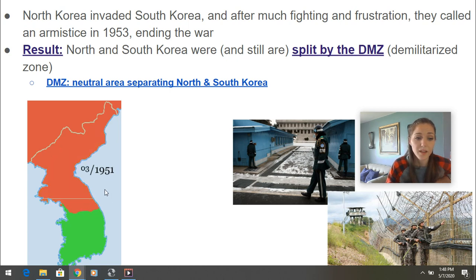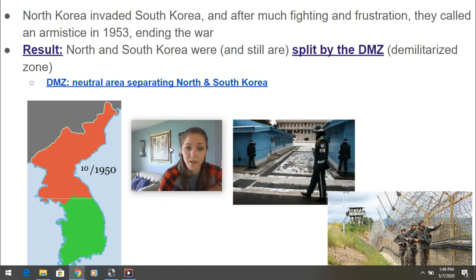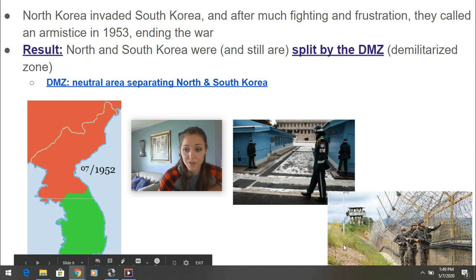What ended up happening is they were split along the DMZ, which would be close to the 38th parallel, but not quite. The DMZ is the demilitarized zone, and it's a neutral area separating North and South Korea. You are not allowed to go into the DMZ unless you have special permission, which is rarely granted by North Korea and South Korea. It's heavily guarded, so if anybody tries to cross, you're going to be shot at.